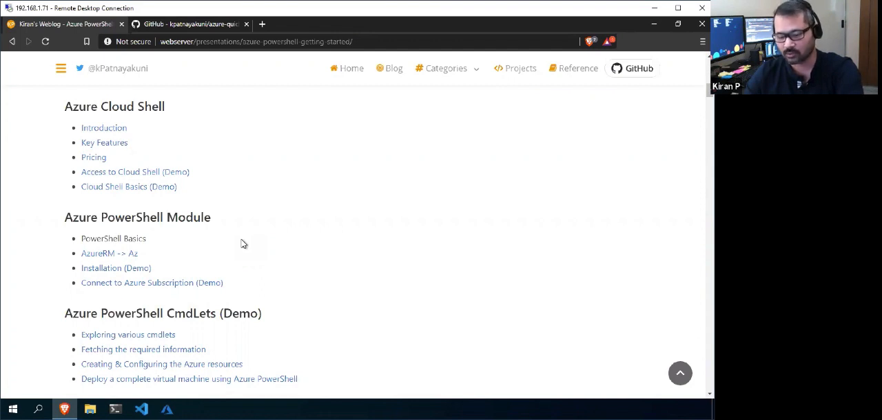Suppose you want to create 10 resource groups, 10 storage accounts, and some virtual machines. All of them you can easily do with PowerShell, right? Though we have other tools, the ease that comes with PowerShell is extremely powerful because you don't need to hard code anything.